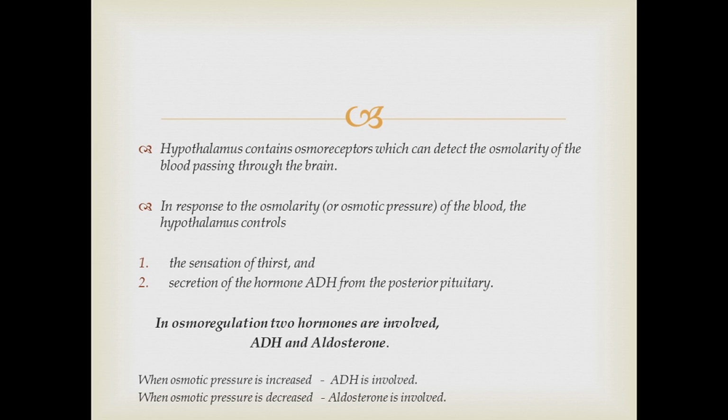In osmoregulation, two hormones are involved. They are ADH and aldosterone. When the osmotic pressure is increased, that means when the amount of sodium is increased relative to water, ADH is involved. When osmotic pressure is decreased, aldosterone is involved. Then let's see those two processes.